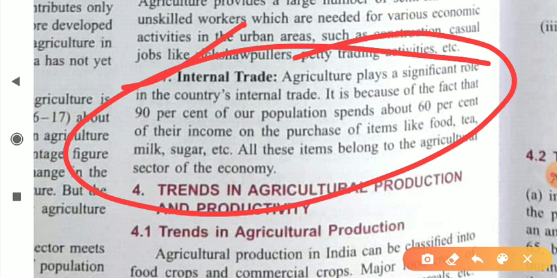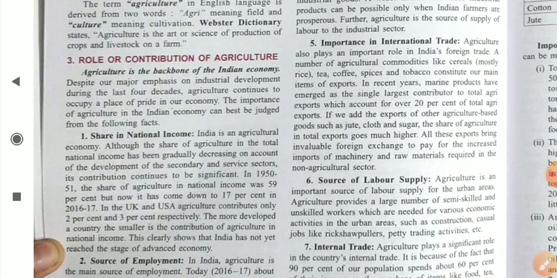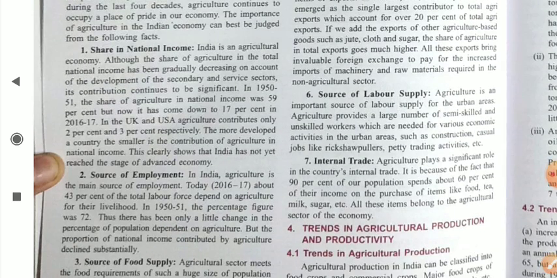So dear student, that's why the agriculture sector is one of the primary and important sectors for our economy, because we get all our needs from this particular sector only. All the raw materials are supplied by this sector only. That's why the agriculture sector is most important, and its role and contribution is so high as compared to the other sectors.